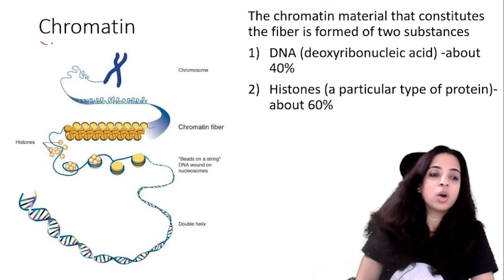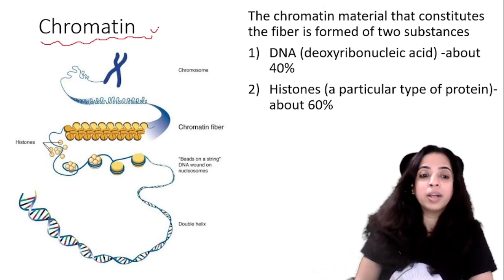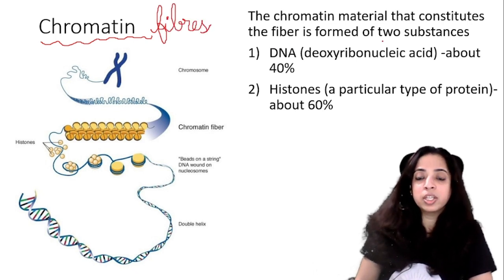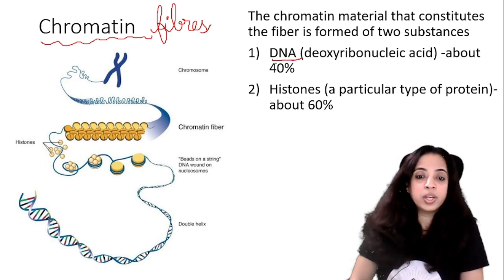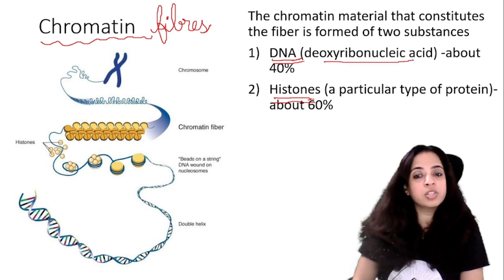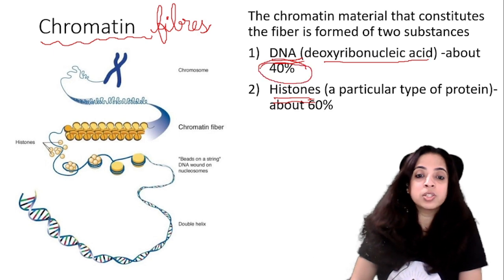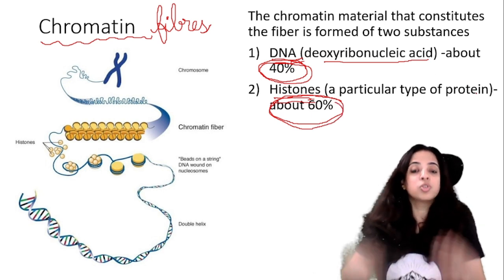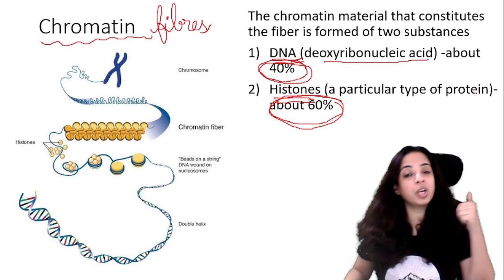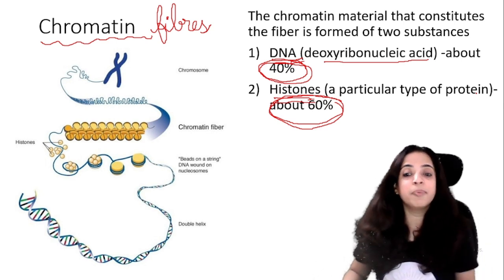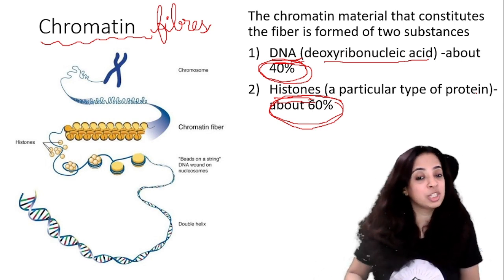Now let's talk about chromatin or chromatin fibers. The chromatin material that constitutes the fiber is formed of two substances. One is DNA, another is histones. DNA we all know, deoxyribonucleic acid, and the chromatin fiber is made up of about 40% of DNA and 60% of histones. What are histones? Histones are a particular type of protein. So chromatin fiber is made up of 40% DNA and 60% of protein known as histones.